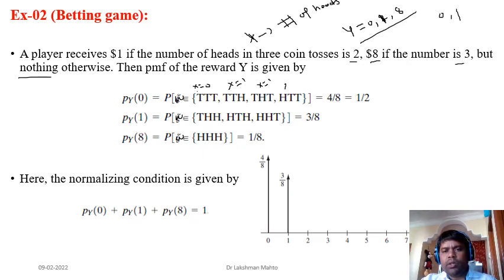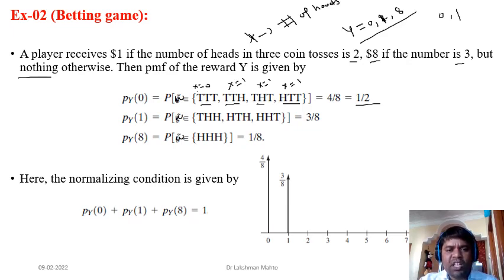Here 1 head. So the probability that y is taking value 0 is just the probability of these events. And you know that these events are mutually exclusive. Individually you calculate the probability of tail: 1 by 2 into 1 by 2 into 1 by 2, in total 1 by 8. The probability of this one would also be 1 by 8, and this one also 1 by 8, and this one also 1 by 8. In total, there are four 1 by 8, so 4 by 8, and in simplification the probability is 1 by 2. That is, the probability that y is taking value 0 is 1 by 2.